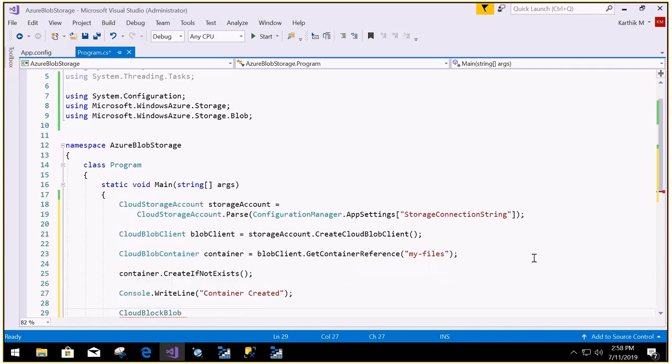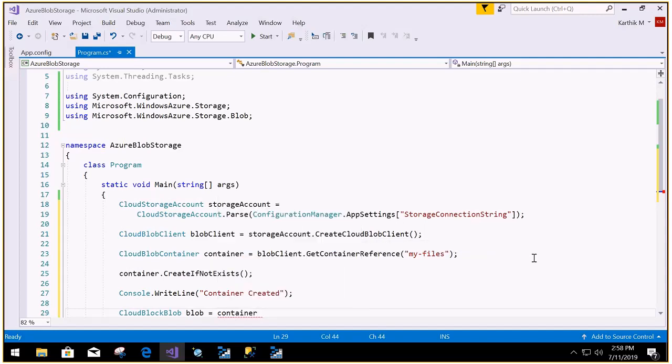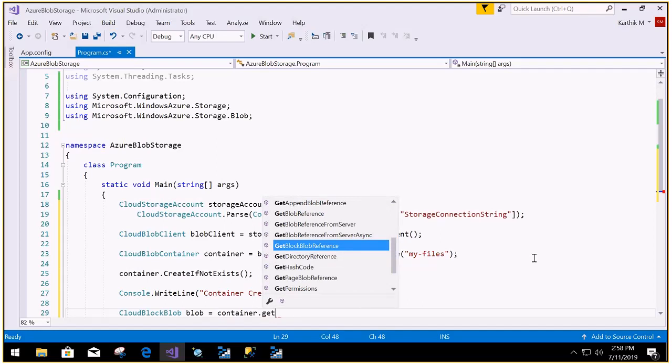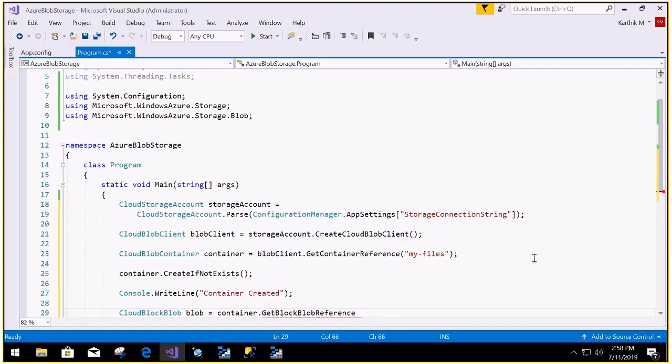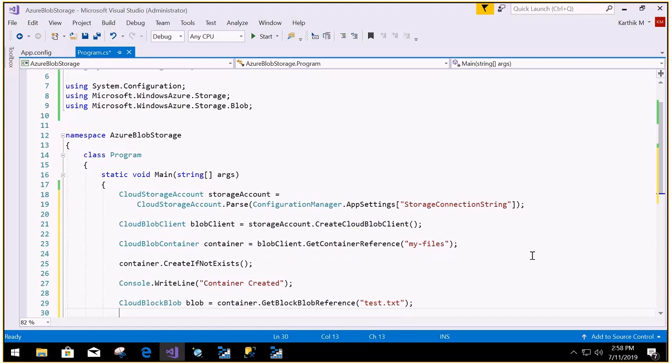So CloudBlob, I'm giving a name for this as blob, equal to, this time I want to give a name for that particular file that I'm going to upload. So GetBlobReference. Let me give a name; any name you can provide, like I can give test.txt. Okay, let it be test.txt itself. I'm uploading it as test.txt. You can give any name.